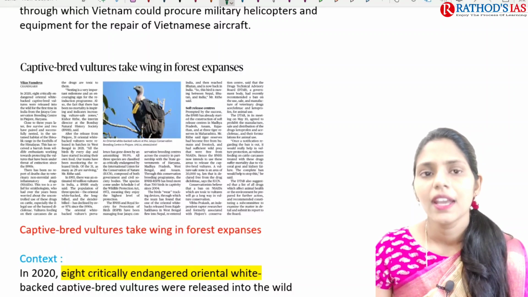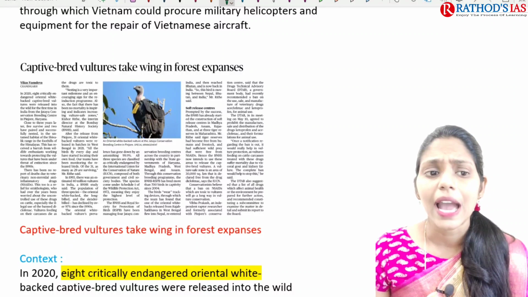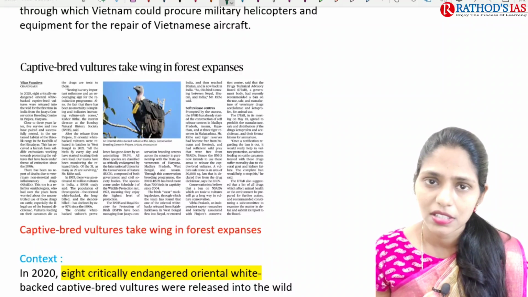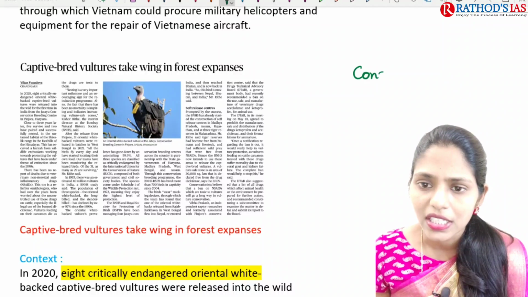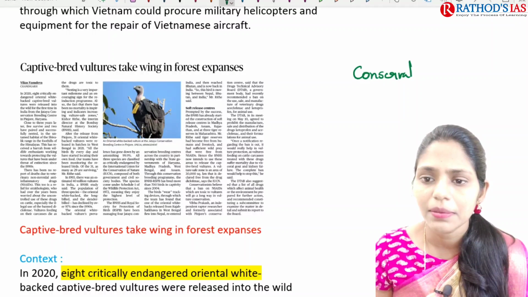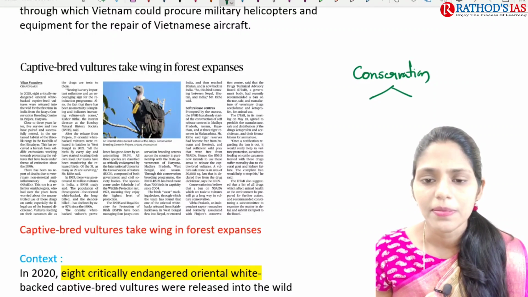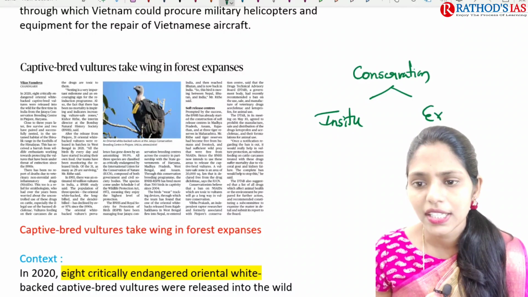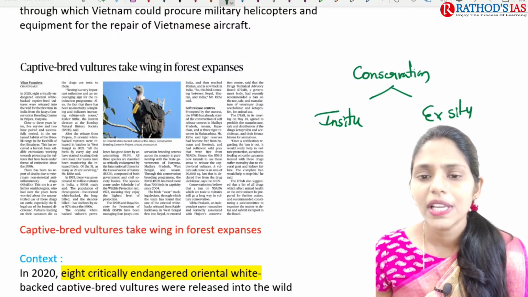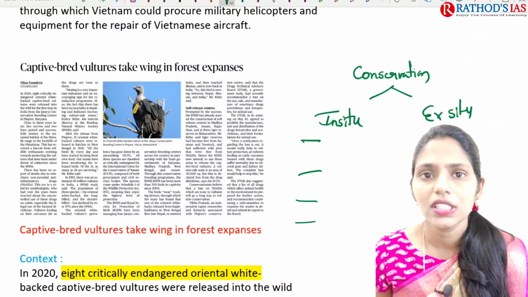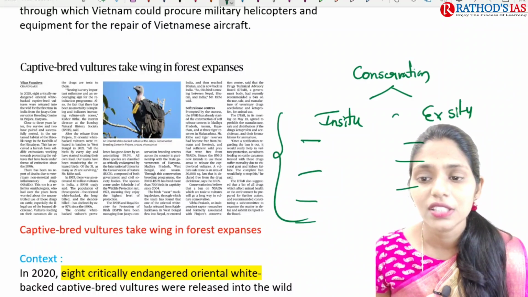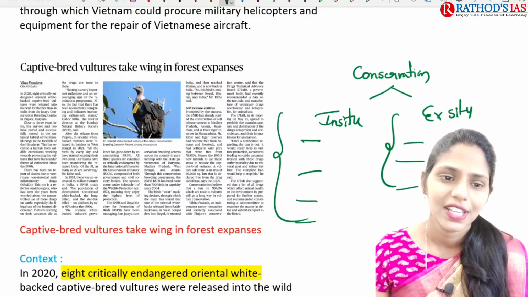And the next topic is about captive bred vultures taking wing in forest expanses. If we are talking about the conservation of animals and plants, we have two types, that is in situ conservation and ex situ conservation. Please let me know examples for in situ as well as ex situ conservation, and I am expecting the answer to this question in the comment box.